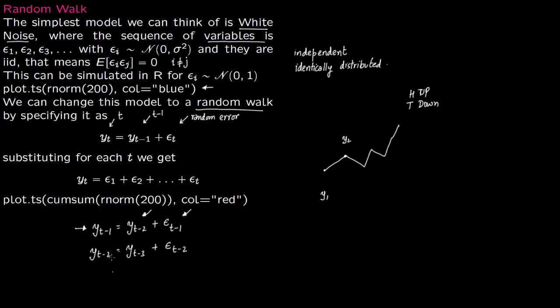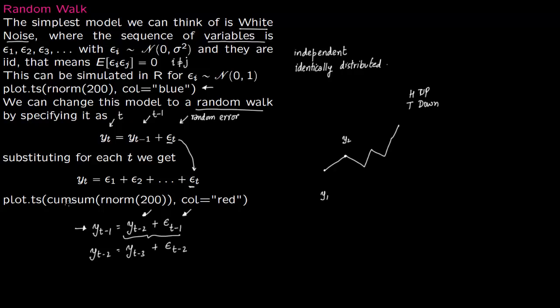So if you keep substituting, this epsilon t comes just like this. You copy this here, and then instead of y t minus 1 you write this. So this will give you epsilon t minus 1 here. Then instead of y t minus 2 you write y t minus 3 plus epsilon t minus 2, and you go all the way to y1. So you start at time t equals 1. So you will get that your position now is nothing but a bunch of random shocks. You are adding them up.